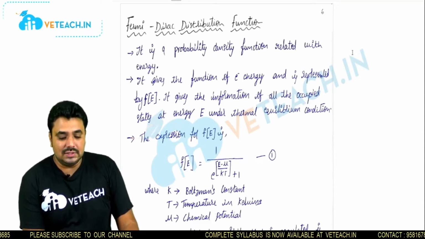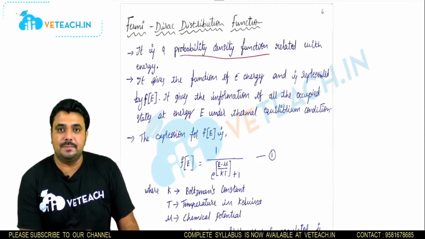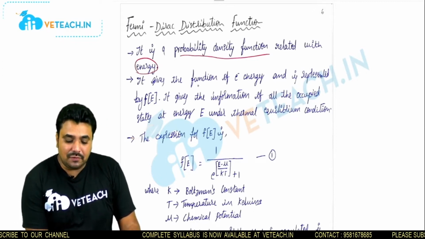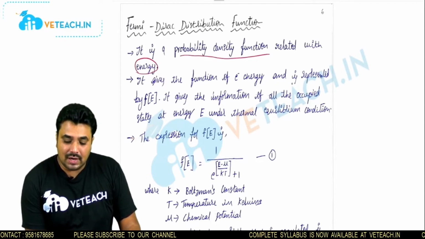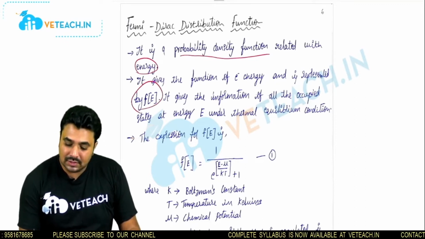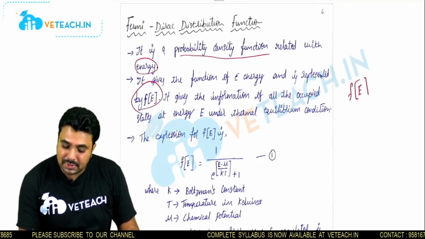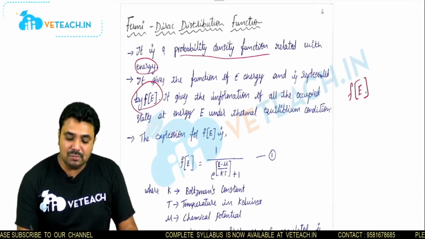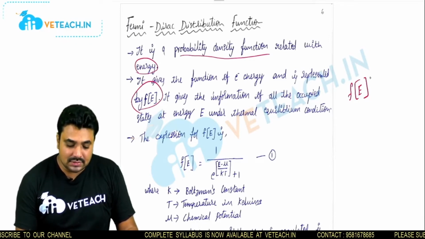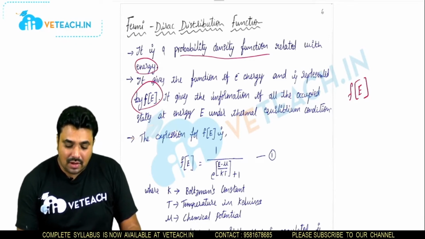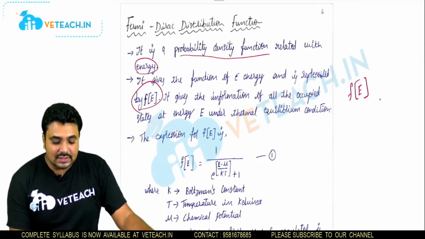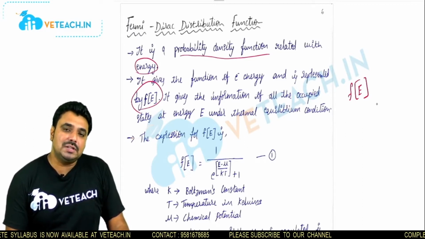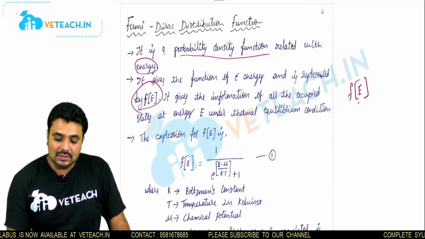The Fermi-Dirac distribution function is a probability density function related to energy. It is a function of electron energy and it is represented by f of E. That too, it is a probability density function of energy. It gives the information of all the occupied states at energy E under thermal equilibrium condition. So we will see how the temperature is affecting the function of the energy.